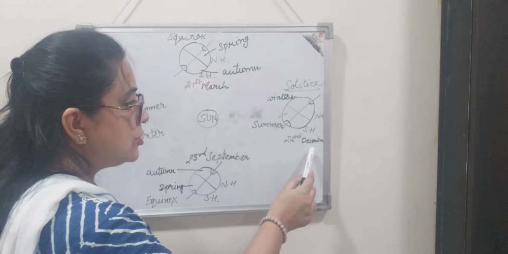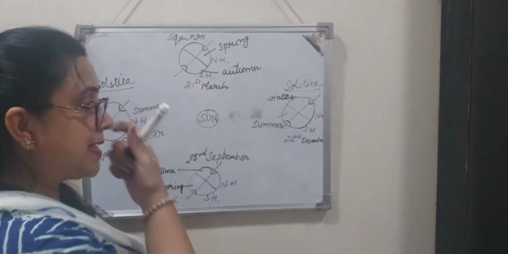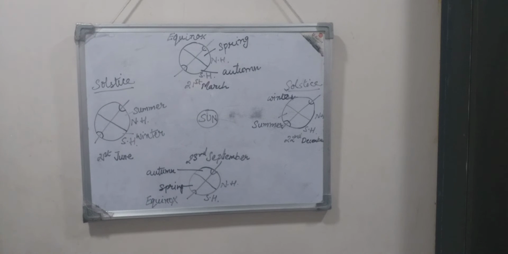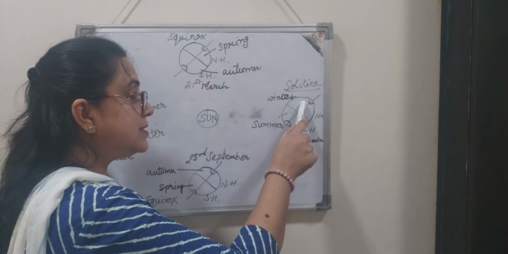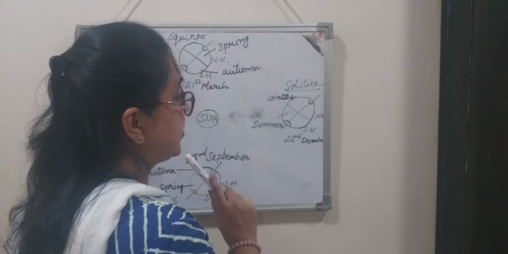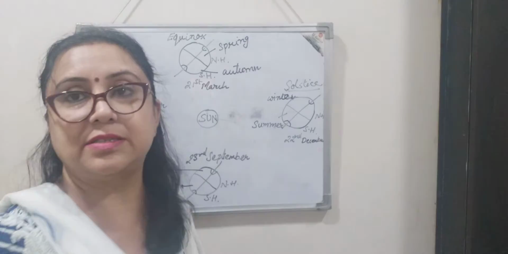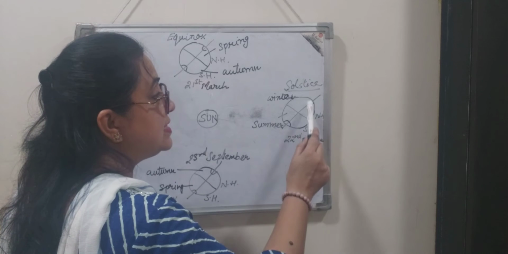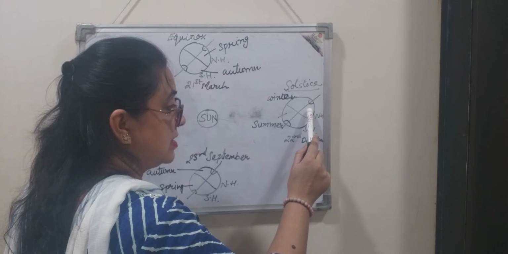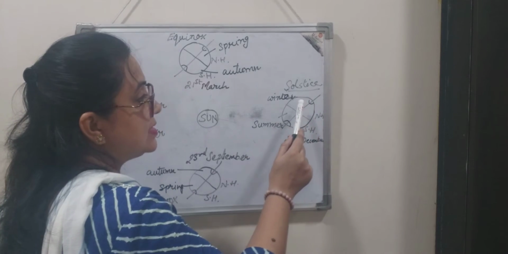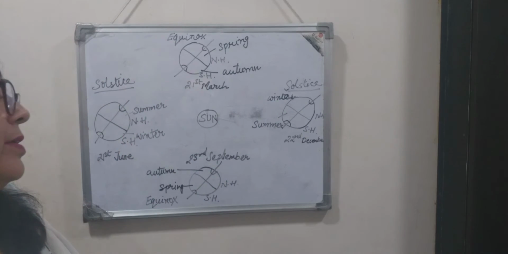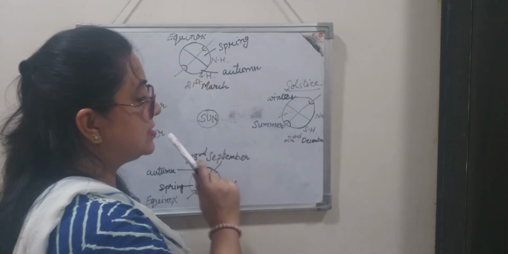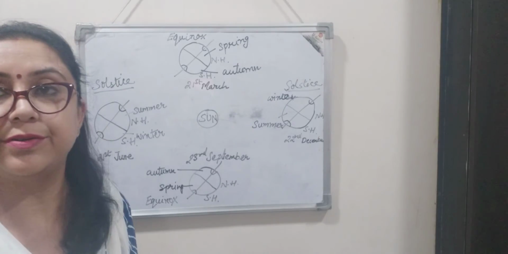So on 22nd December, the northern hemisphere will have winter solstice and the southern hemisphere will have summer solstice. I repeat, since winter time is going on in the northern hemisphere, winter solstice will be there on this date, and summer solstice in the southern hemisphere, right?